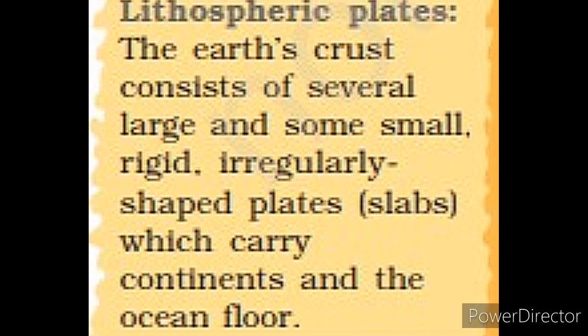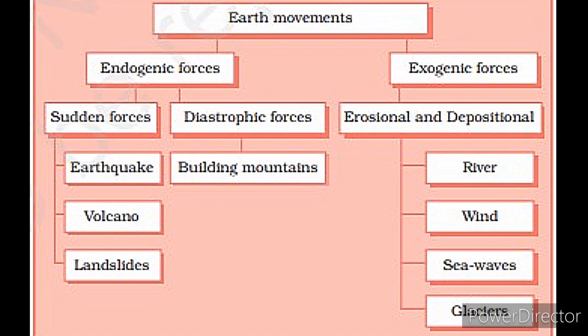The Earth movements are divided on the basis of the forces which cause them. We discussed about two forces here. First is endogenic forces, the forces which act in the interior of the Earth, and the second one is exogenic forces, the forces that work on the surface of the Earth.